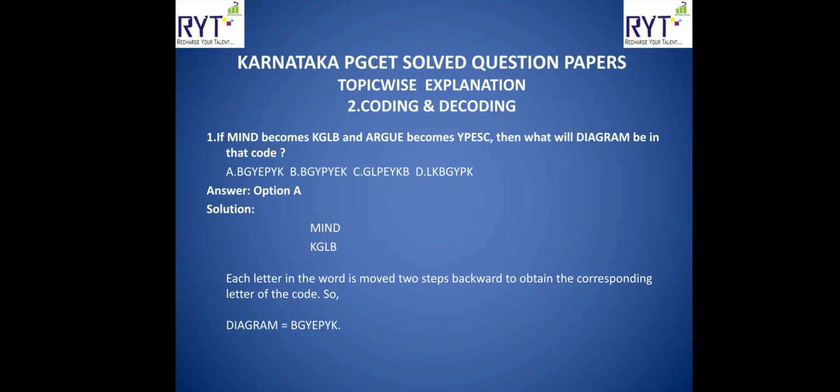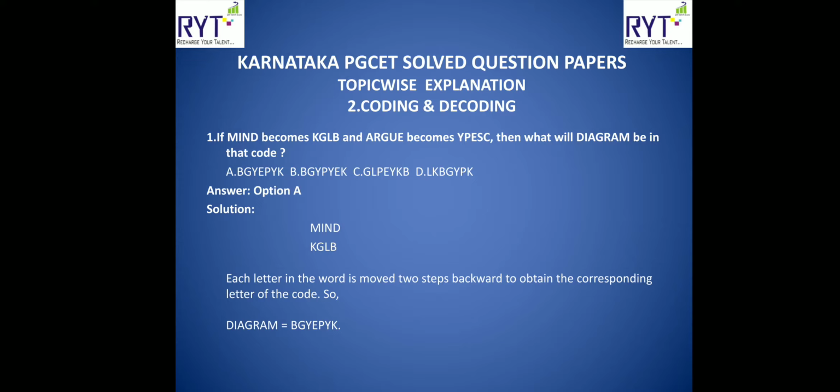For example, you will receive a question something like this: if MIND becomes KGLB and ARGUE becomes YPESC, then what will DIAGRAM be in that code? So this is basically called coding and decoding. They will give some letters, and the question will tell you it becomes something else. Then we need to find out the relationship between those two words. Then it will be easy.